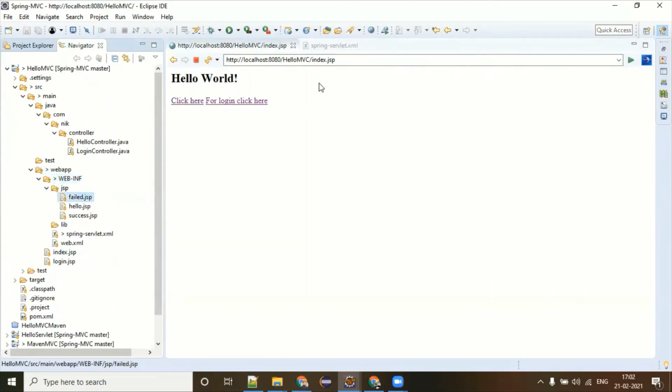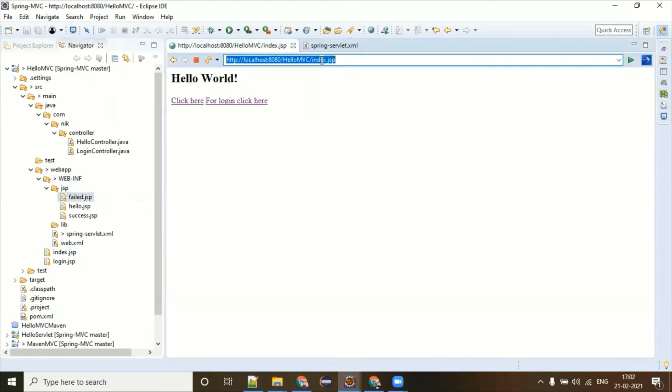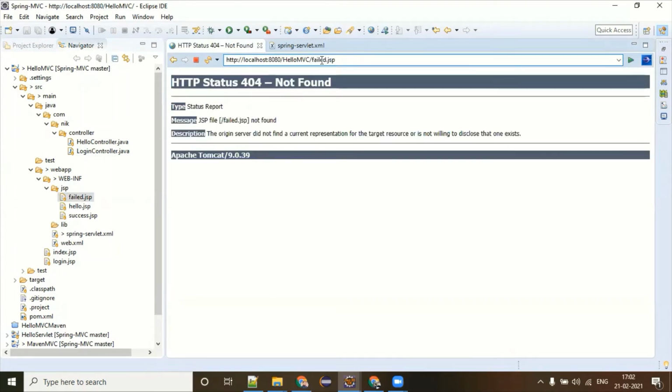Can you see that fail.jsp? Let me try this and see what's happening. If you try accessing fail.jsp, you cannot do this because it is in the control of your server. Now, how can I tell my Spring MVC web server that all my files are now available inside WEB-INF?